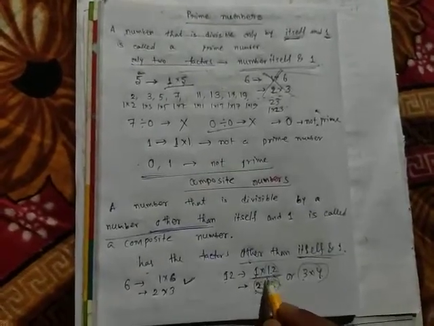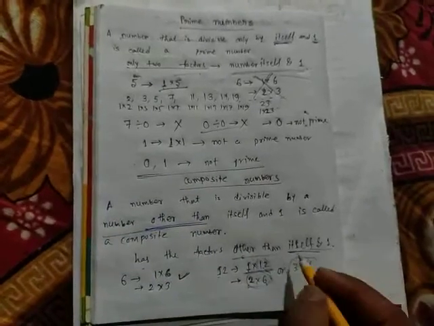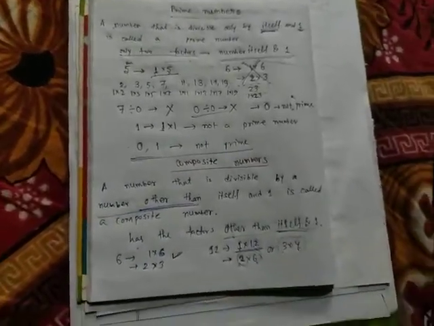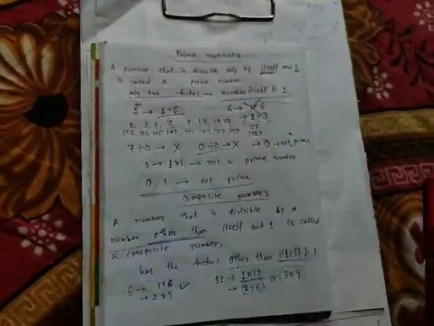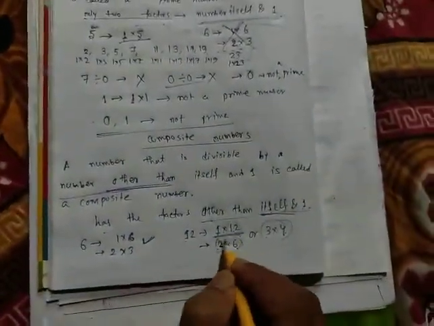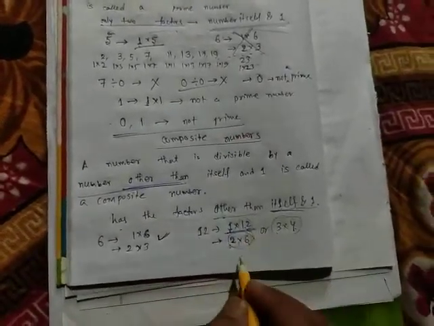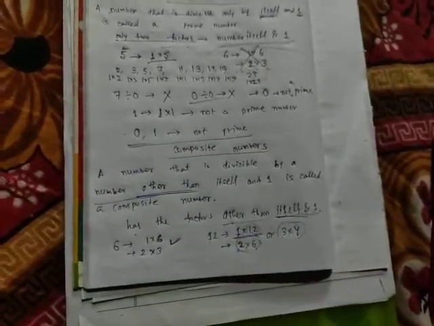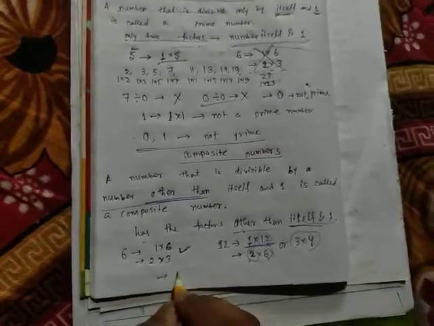We know any number consists of a minimum of two factors, except 0 and 1. That is the number itself and 1. If any number has only those two factors, that is called a prime number. But if the number has more than two factors other than 1 and that number, those numbers are called composite numbers. Okay.